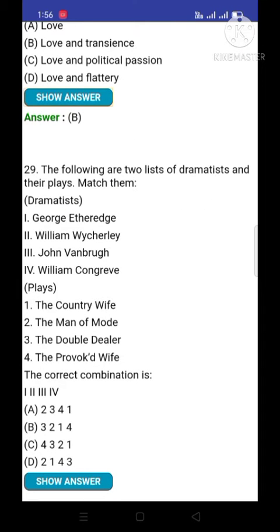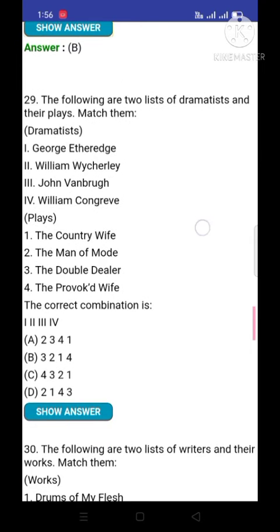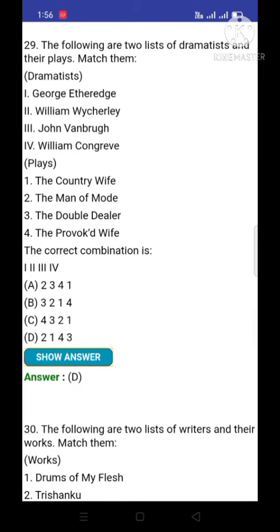Question number 29. The following are two lists of dramatists and their plays. Match them. Option number D is correct. Means the first, George Etheridge wrote the play The Man of Mode.